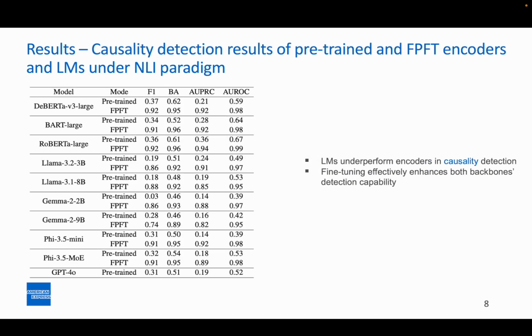Similarly, this page lists out the experimental results for causality issue detection. Again, LMs underperform compared to encoders in causality issue detection while fine-tuning can enhance both sides of the models' ability of issue detection. For example, the FPFT version of RoBERTa large has AUPRC of 0.94, where the best from LMs is Phi-3.5 Mini at 0.92.